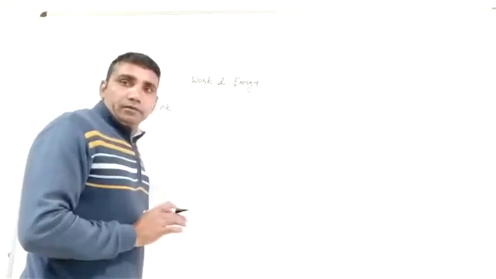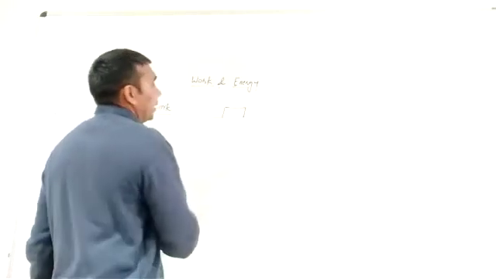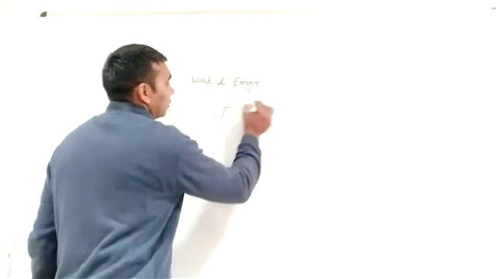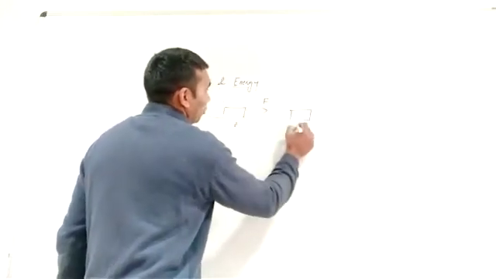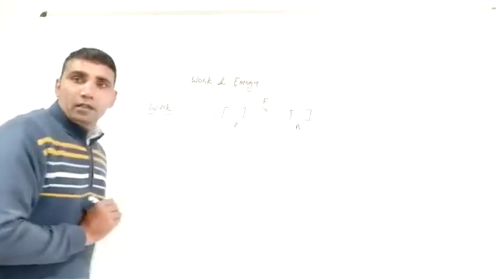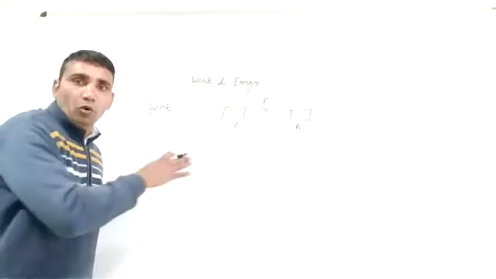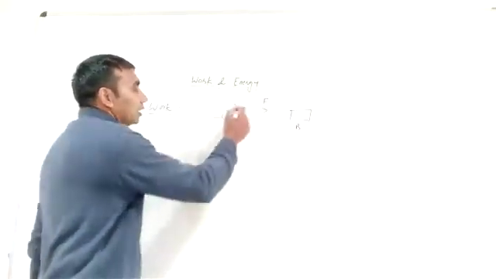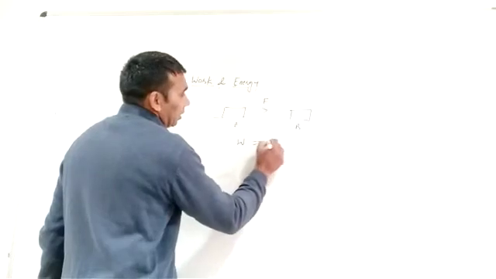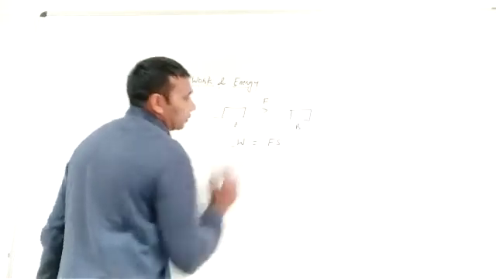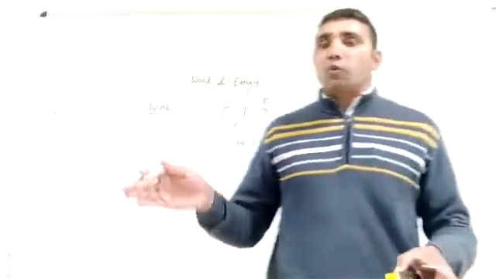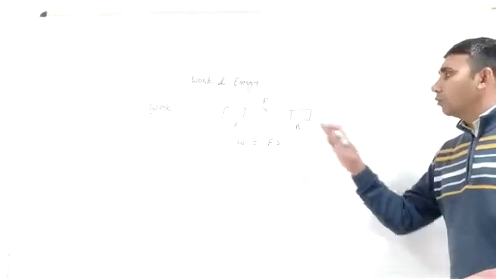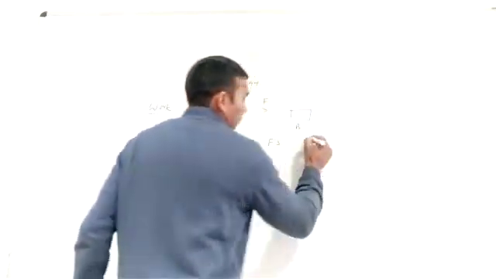Work is said to be done if a force is applied, and then the object moves from A to B. Force applied on the object moving from A to B, then work is F into S. If the force is applied in the direction of motion of the object, then work is positive.